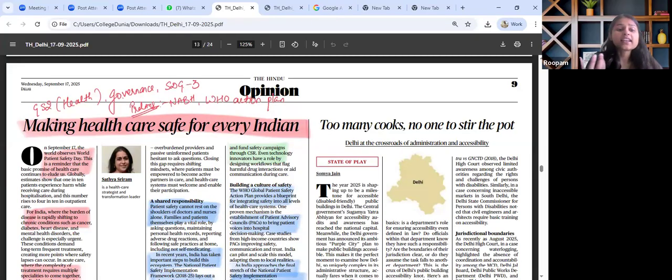Then, today is National Patient Safety Day. So, National Patient Safety Framework, have we developed it or not? From prelims perspective, we need to know NABH accreditation, who gets it, what is the process, and the WHO action plan with regard to patient safety. From mains perspective, whatever gaps we are seeing nowadays with regard to patient safety and quality of healthcare, and the role of regulations.